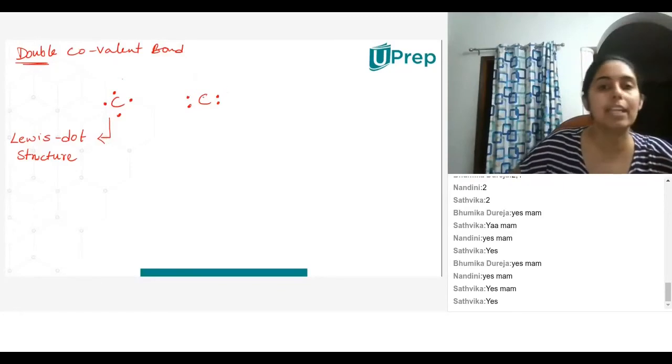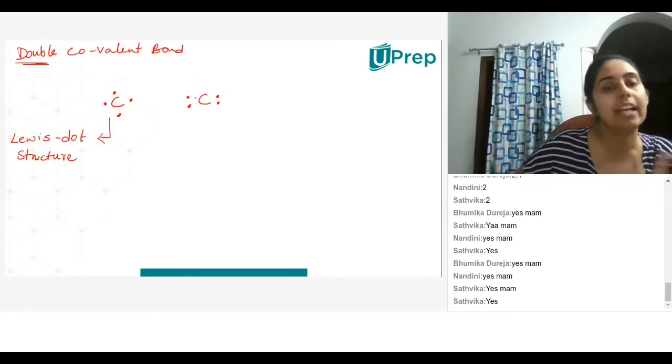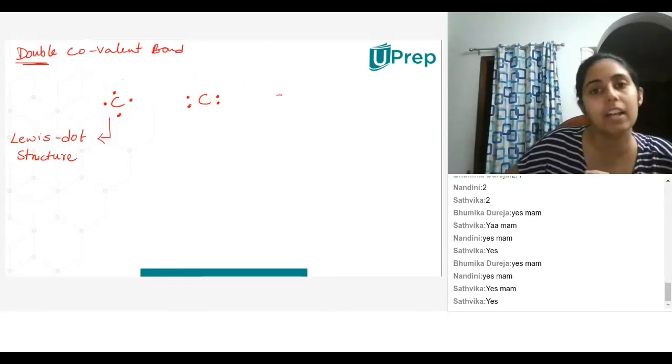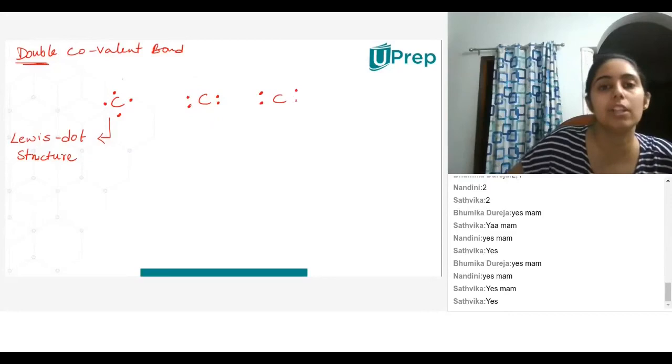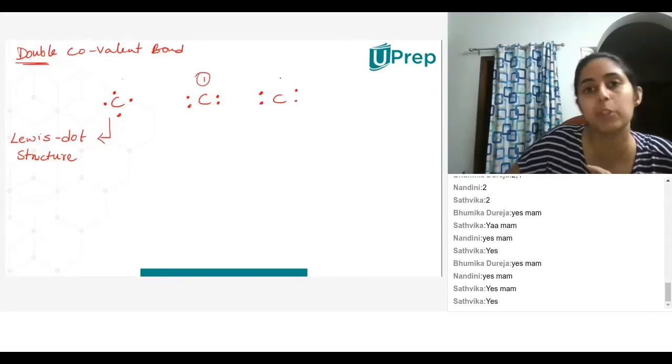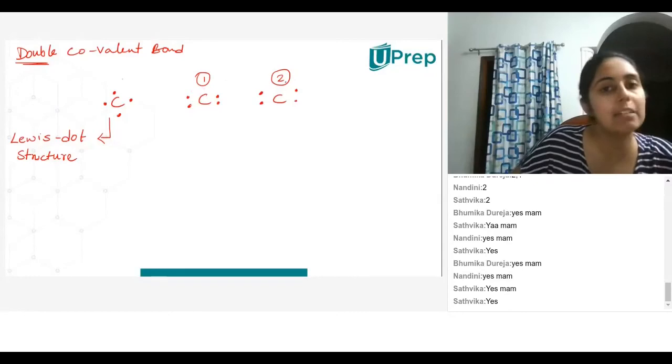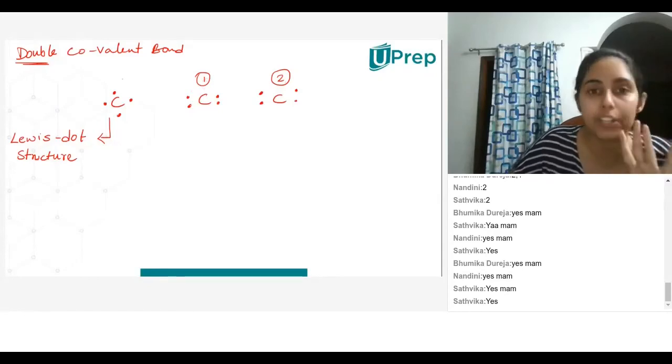Now let us look at how we get a double bond. So let's say I have one carbon atom over here and I have another carbon atom over here. So now I have 2 carbon atoms. I'm going to call this the first carbon atom and this the second carbon atom. I know each of these carbon atoms requires 8 electrons to comply with the octet rule.